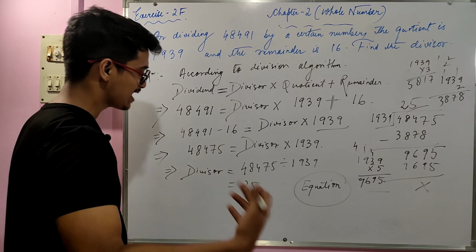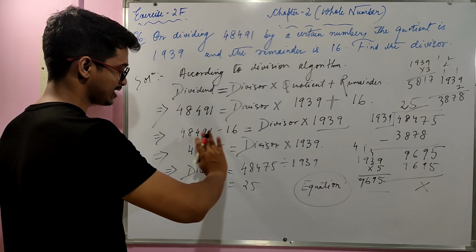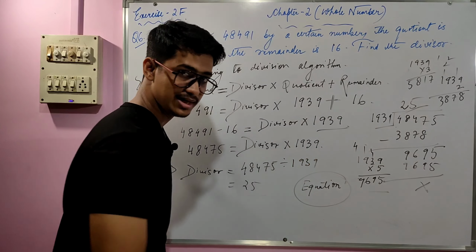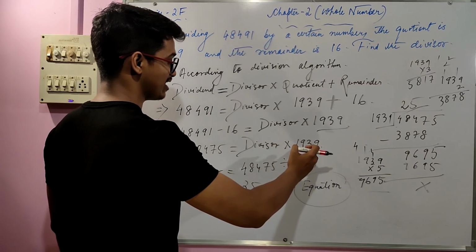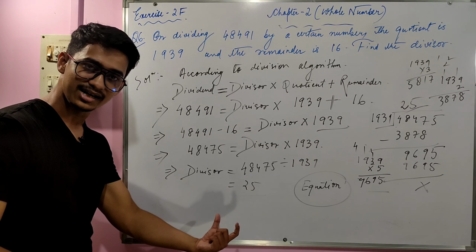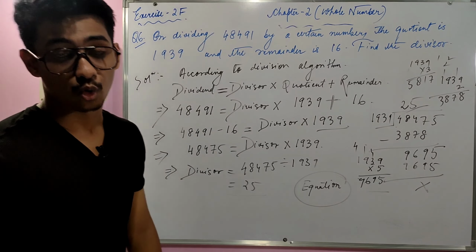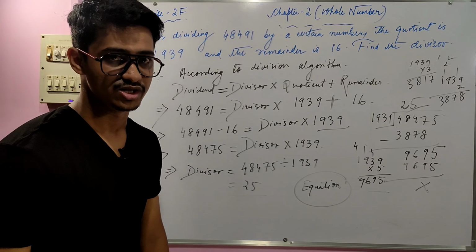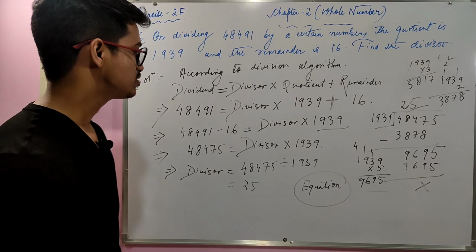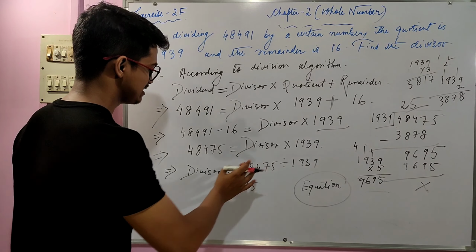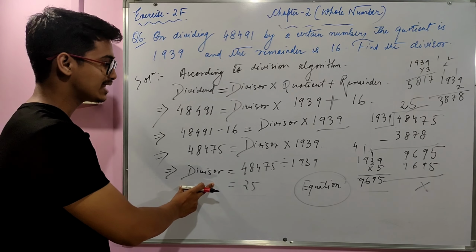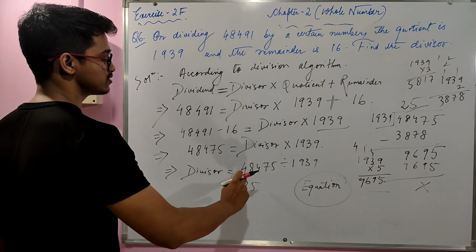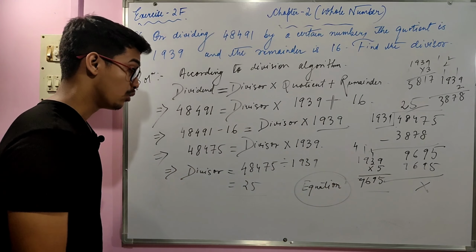And then, when the operation is being done over on the left hand side, there is some part, that is 1939, on the right hand side. When it goes into the left hand side, it will again change its property. The multiplication becomes division. You just see the divisor stays alone, and then the whole part is transferred as 48475 divided by 1939.